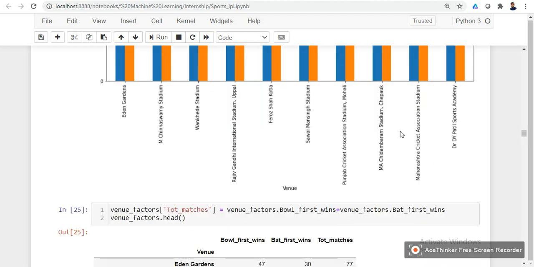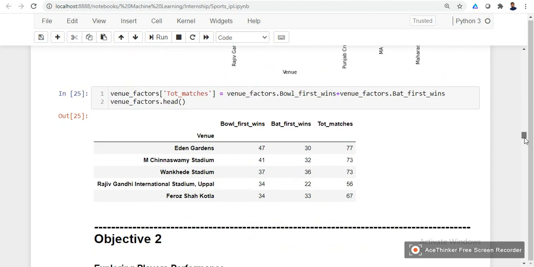That is MA Chidambaram Stadium, Chepauk. In all other stadiums, bowl first teams have a little more advantage. So based on the pitch as well, we have to take the toss decision. These are the factors that affect the winning of the match, the things we need to consider.